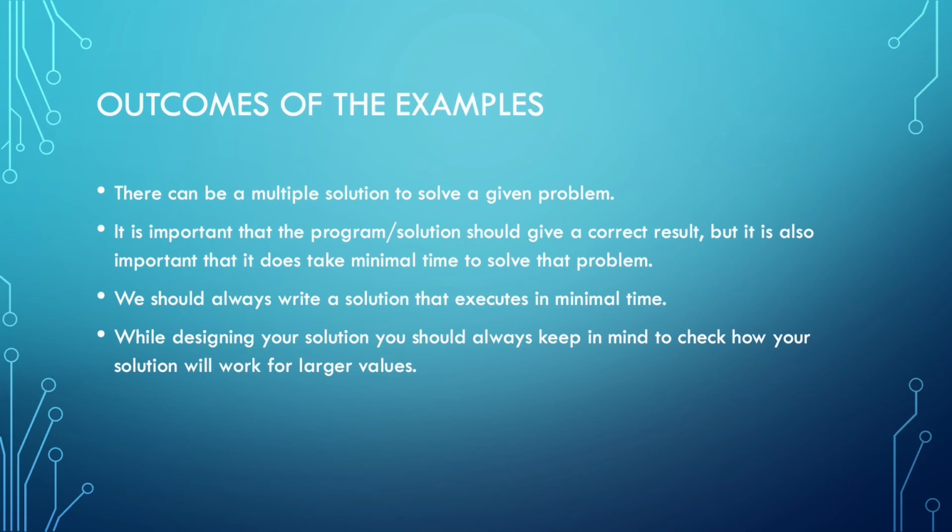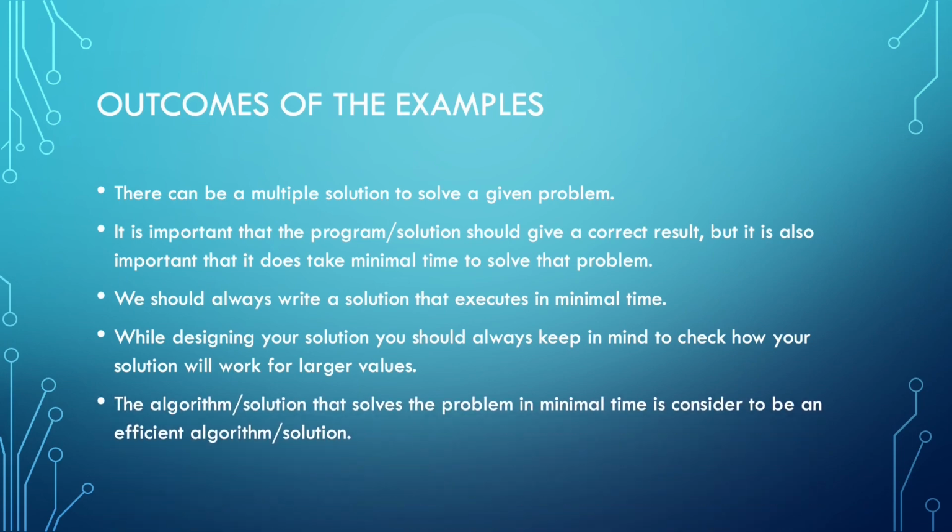This is required because, as we have seen in the previous examples, for smaller inputs the time difference was not that significant, but as the value grew, the time difference became very significant in both algorithms, and it was very high in Pawan's algorithm. Also, an algorithm that solves the problem in minimal time is considered to be an efficient algorithm.